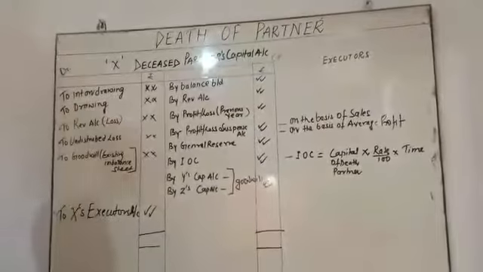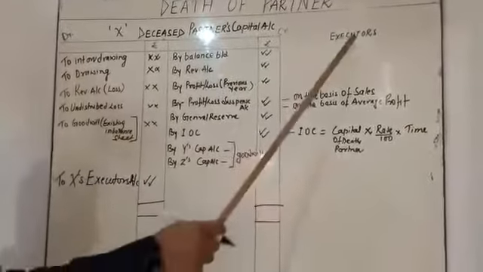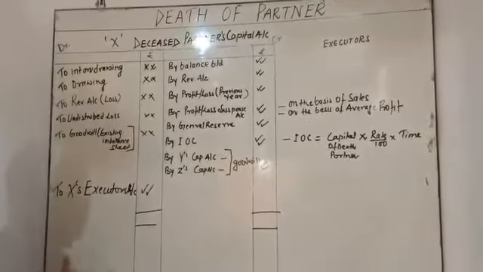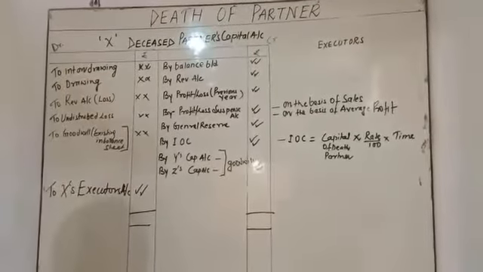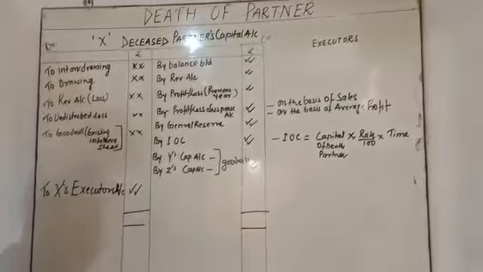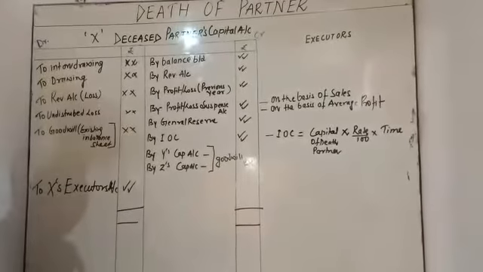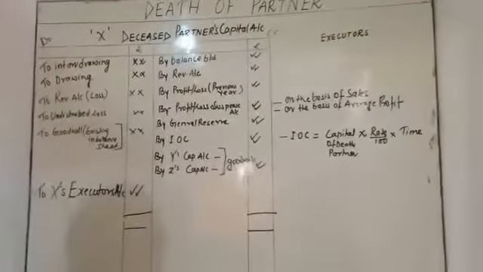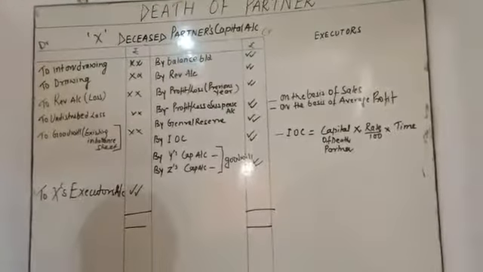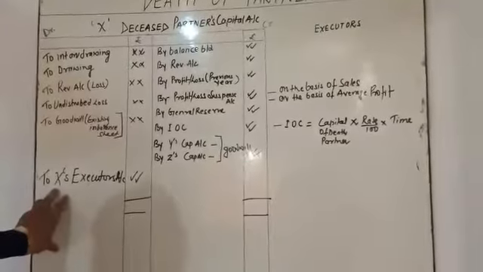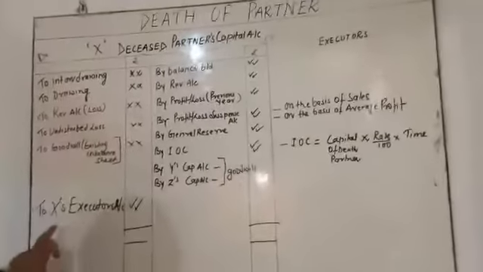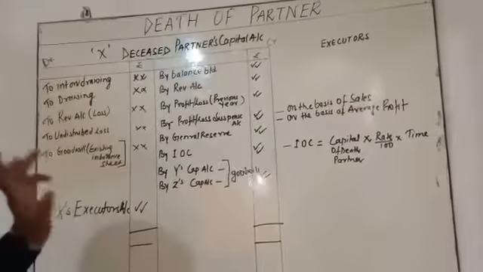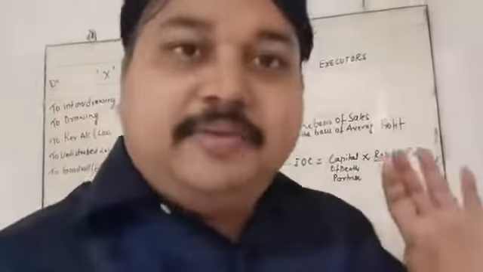So this payment is going to be paid to whom? The executor. The executor is the legal heir. Legal heir means the perpetual successor, a family member, any of whom can take this amount. Suppose I am taking X as the deceased partner. You create the X Executor's account. Don't write balance carried down. Okay, my dear student, I hope you understand very well. God bless you.